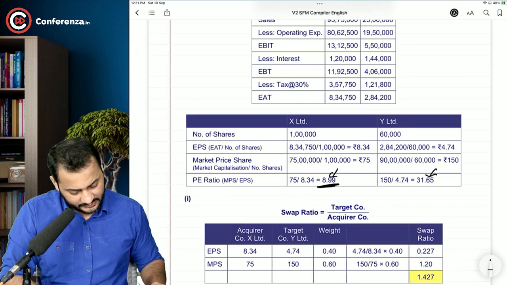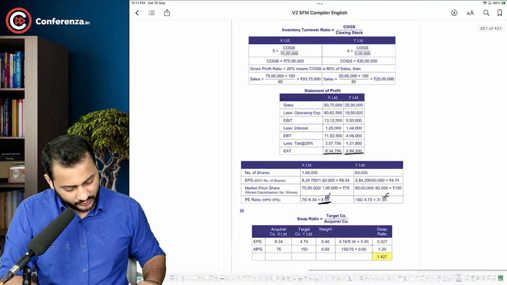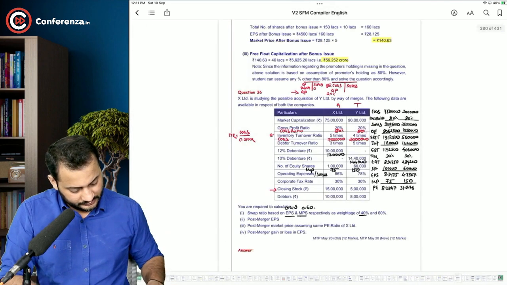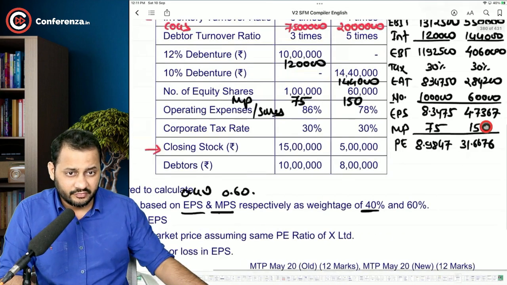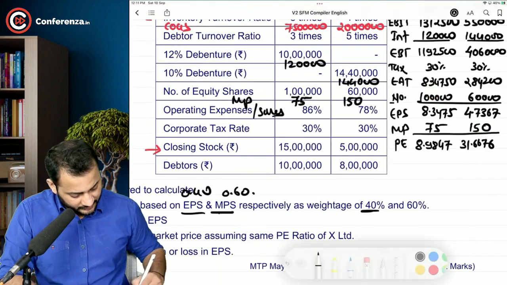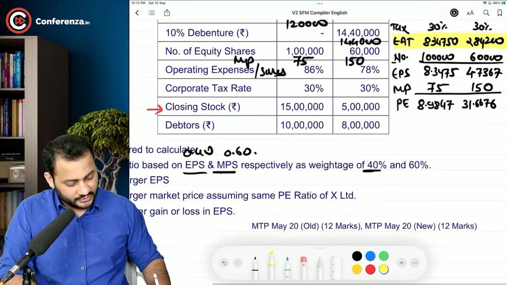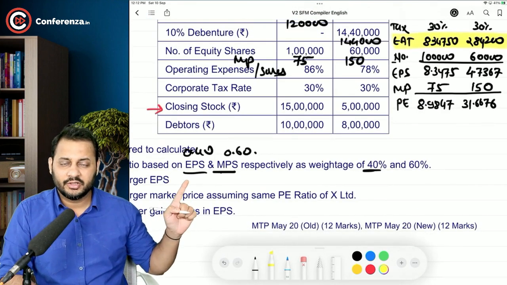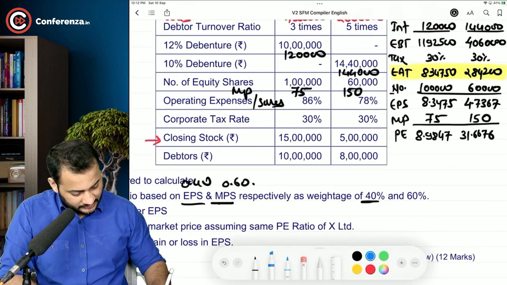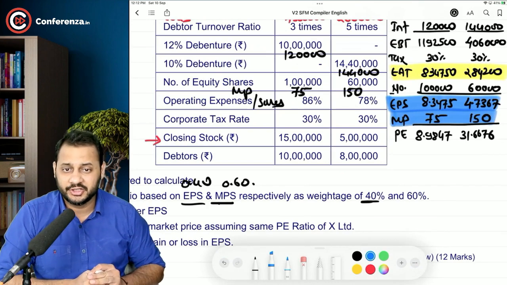Earning after tax: 834,750, 284,200. You can see 834, I will just highlight that. This is the profit after tax. Okay, so we have the PE ratio ready. Now we can take the EPS and the market price to calculate the exchange ratio.